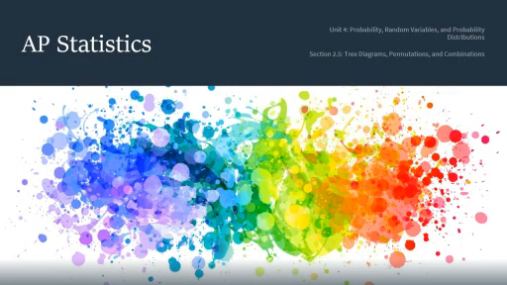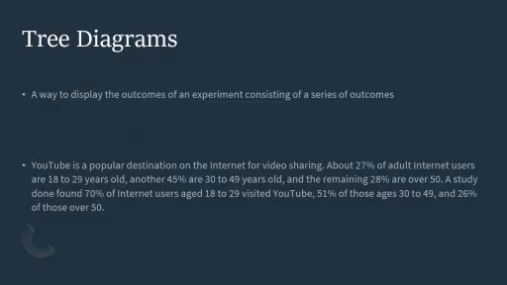All right, so tree diagrams. Here we go. A tree diagram is essentially a way that you can display the outcomes of an experiment that has a series of events. If you have multiple things happening in a row, you can use it to put up the information so that you can keep track of it. You can follow it along and you can see what the percentages are.